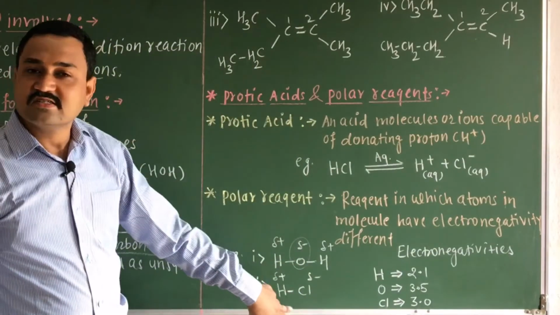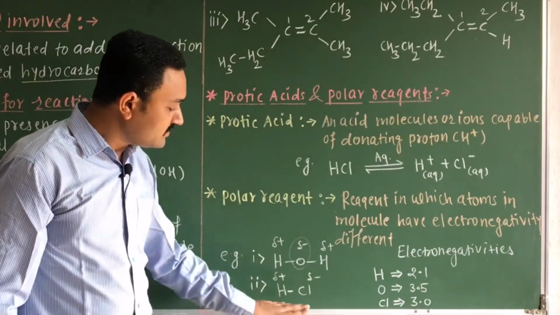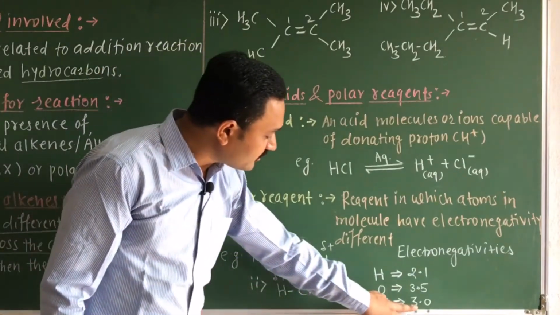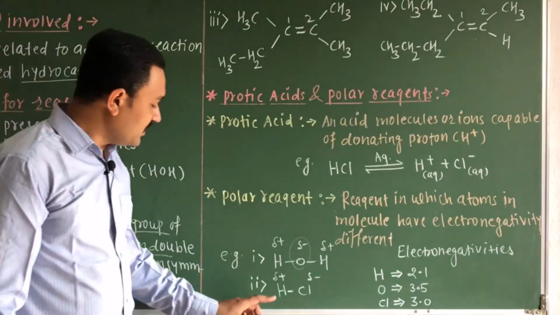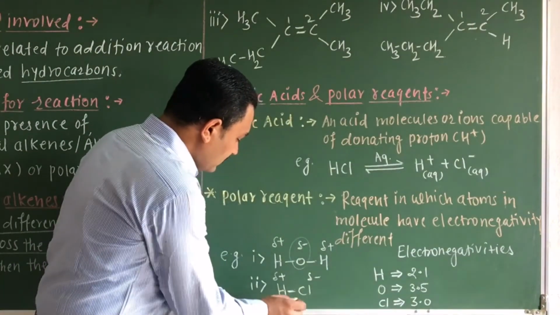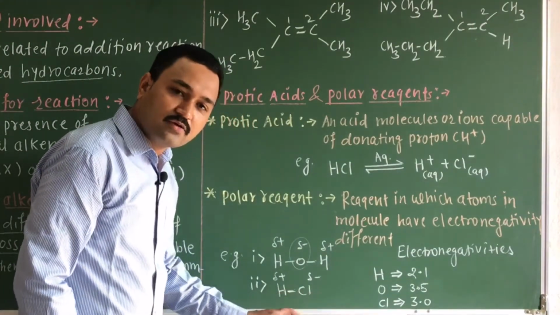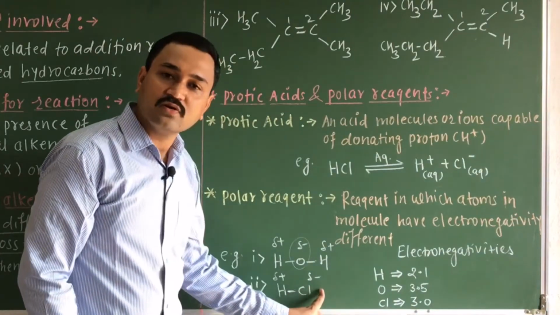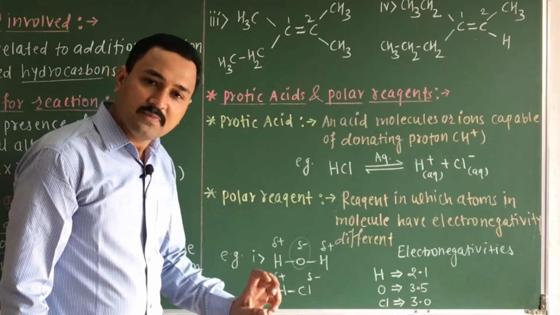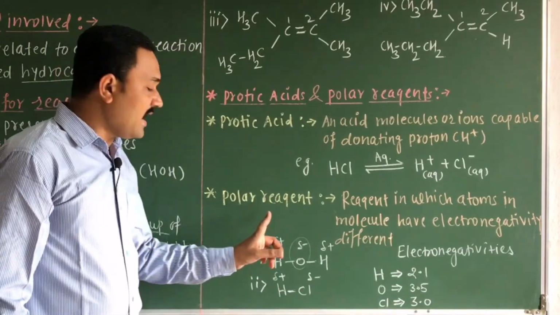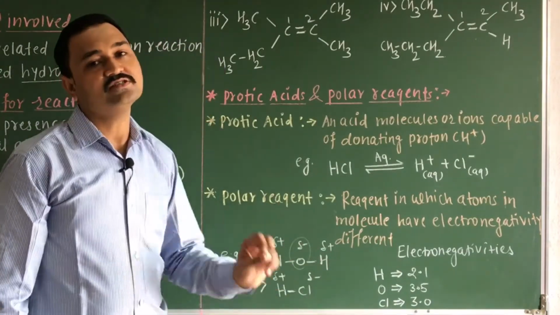Now you can consider the similar case of hydrogen and chlorine in HCl. Chlorine has an electronegativity value of 3.0 while hydrogen has 2.1. Therefore, the bonding electrons between hydrogen and chlorine will be slightly shifted towards the chlorine atom, and hence it will have the delta minus charge while the hydrogen has the delta plus charge. In these two examples, they act as polar reagents.